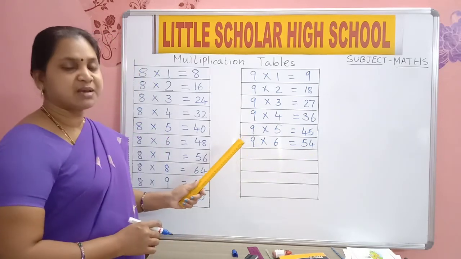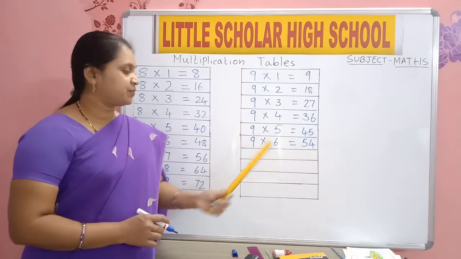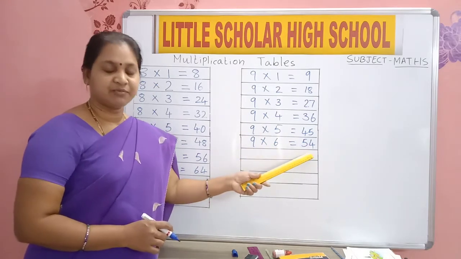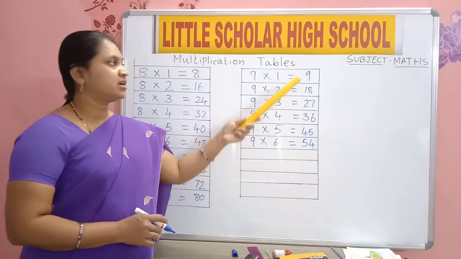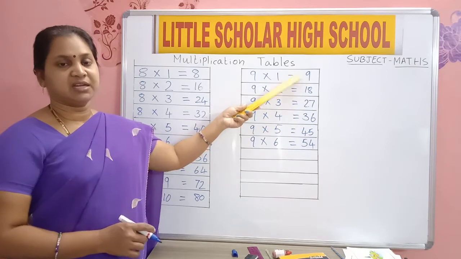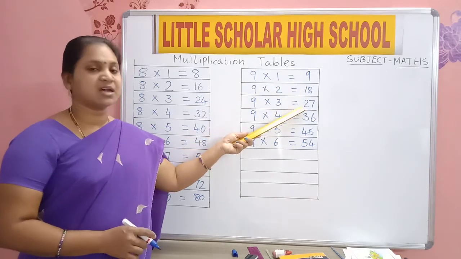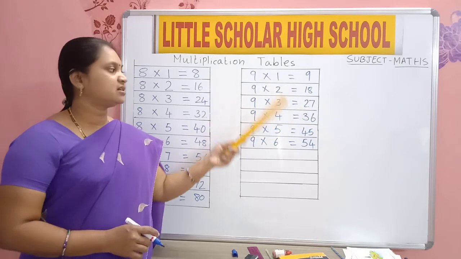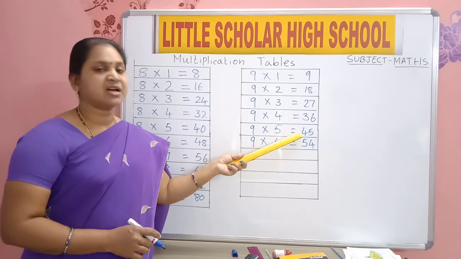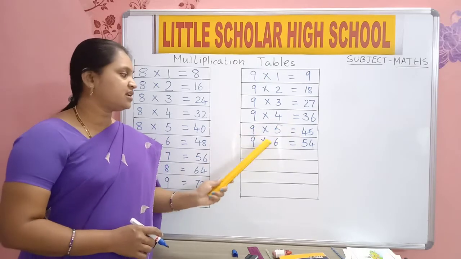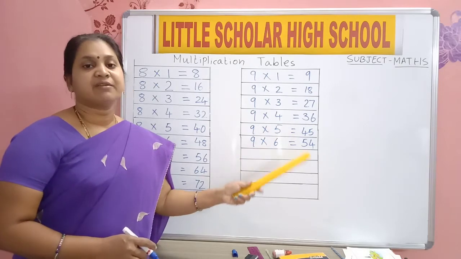Come on, say it 5 times. 9 sixes are 54. 9 ones are 9. 9 twos are 18. 9 threes are 27. 9 fours are 36. 9 fives are 45. 9 sixes are 54.